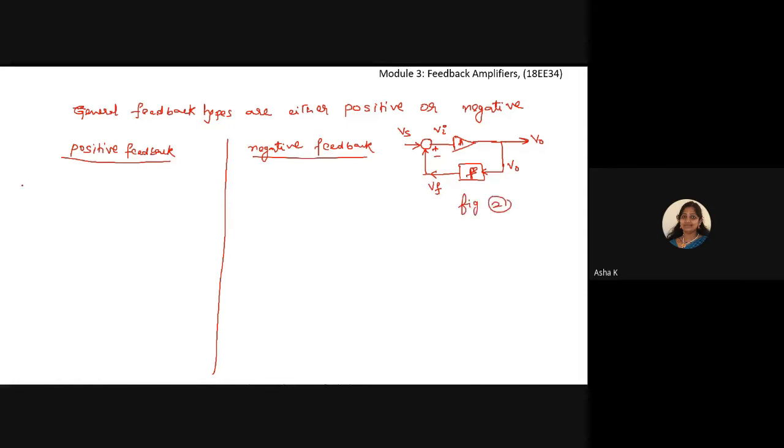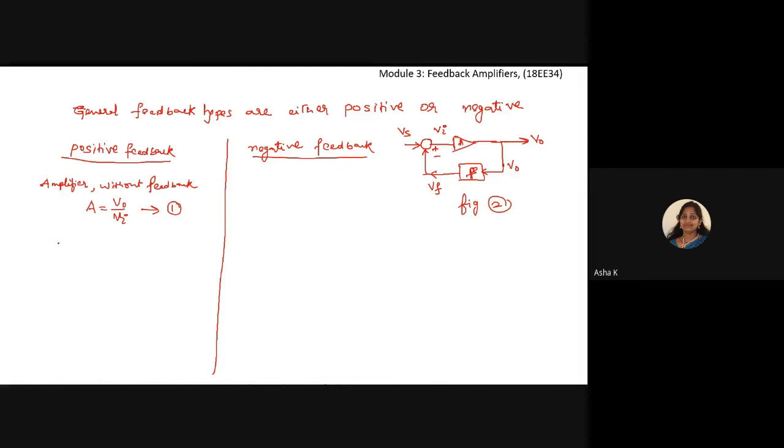By observing figure 2, I can write the gain of the amplifier without a feedback network. The gain without feedback is given by A equals V output by V input. I call this equation number 1.